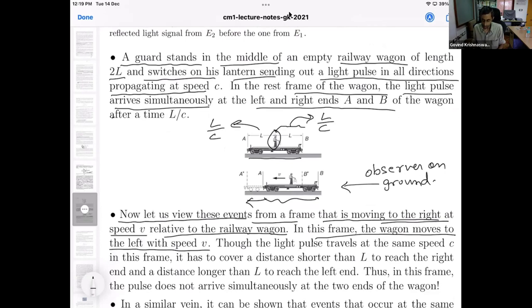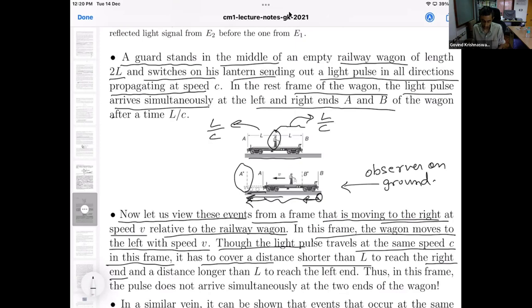Now, though the light pulse travels at the same speed c in this frame, that is in the station observer's frame, the ground observer's frame, it has to cover a distance shorter than L to reach the right end. The wagon has moved to the left, so the left end of the wagon has moved further out, whereas the right end of the wagon has come closer to the point where the lantern was switched on.